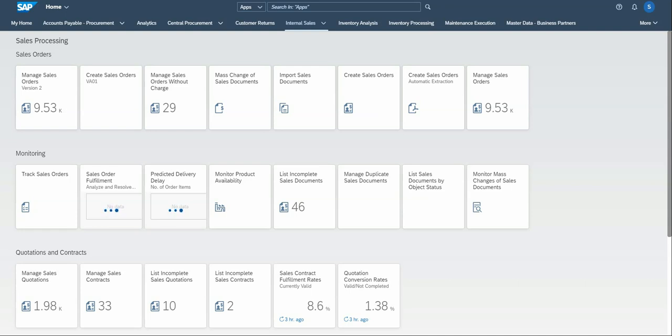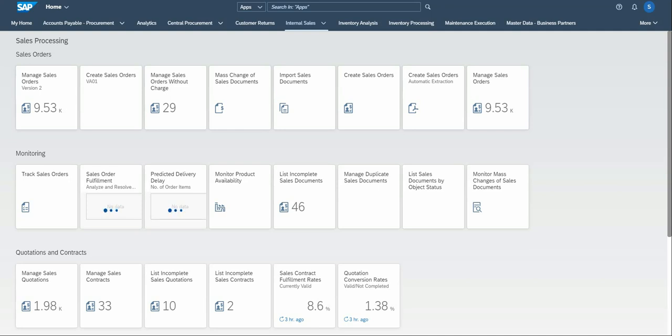Then I will take you through the various options, the new functions that's provided in the app, how you create orders with reference to quotations, contracts, and so on. Then there's the app that you can use similar to VA01, but there's also the new functionality that you can use, a new app or a new process. Then lastly, we'll be looking at how we print the sales order.